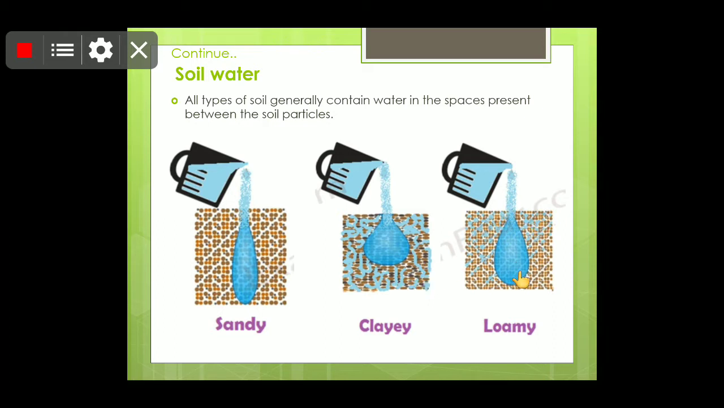Children, loamy soil is the best soil for the growth of plants, because it is a combination. The particle size lies in between the sandy and the clayey soil. So children, it has good features of both of them, and that is why it is known as the best soil for the growth of the plants.